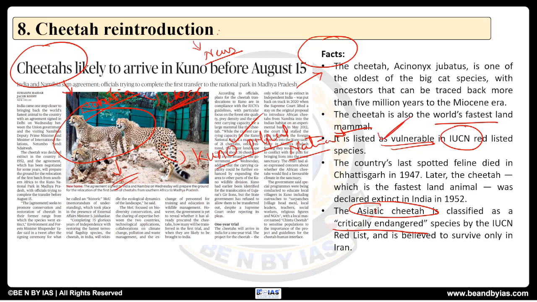Okay, now we are trying to bring it because the cheetah went extinct in India in 1952, so now it is likely to come before 15th of August, that is Independence Day. So these are all the things that are important for this particular news article.